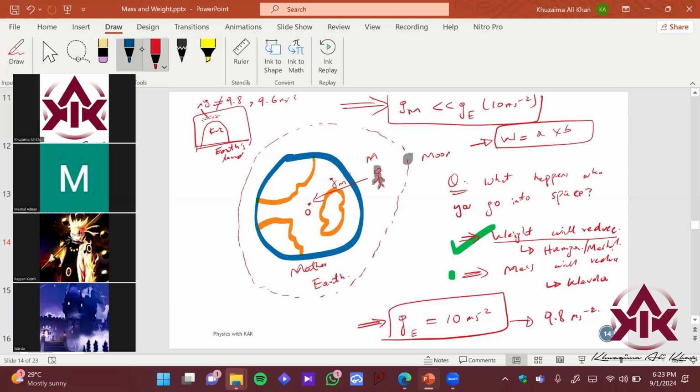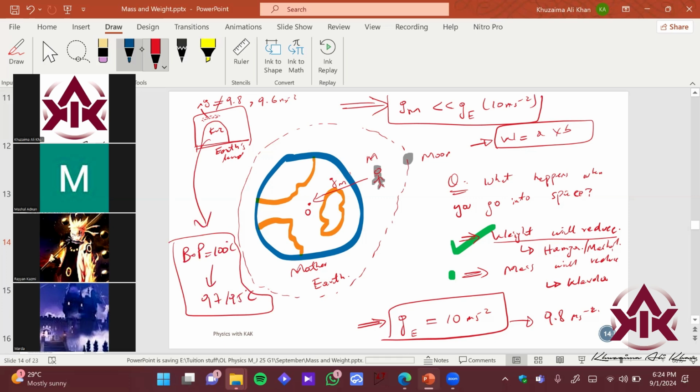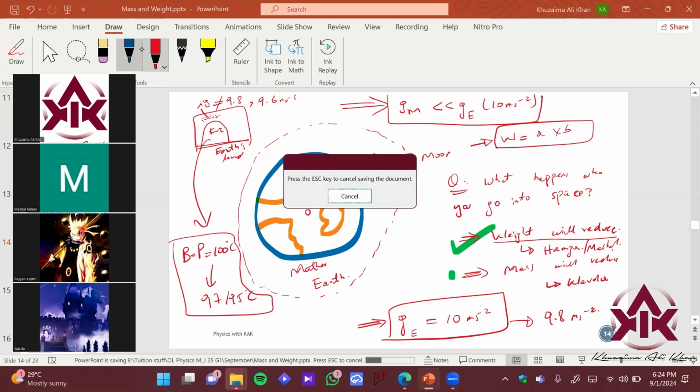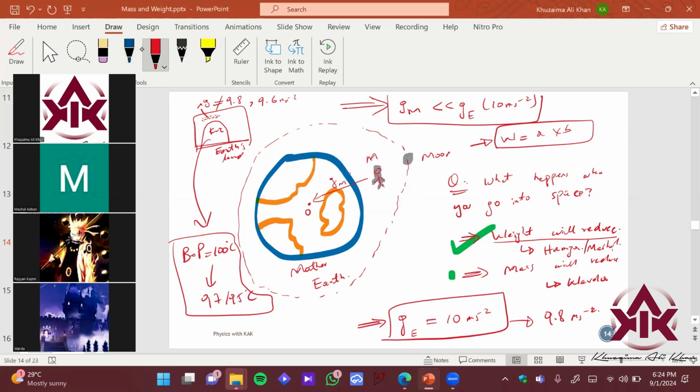So if you go to mountainous regions like K2, the boiling point also decreases, right? So boiling point is usually 100 Celsius of water, but at mountainous regions, it basically comes around 97 or 95 Celsius. ठीक है? Why? Because now air is basically less dense, तो वो आराम से boil हो जाता है. Does that make sense? So now you have actually escaped the Earth's basically boundary. You are closer to Earth, but not inside the Earth atmosphere, right? So that is why your weight will reduce.